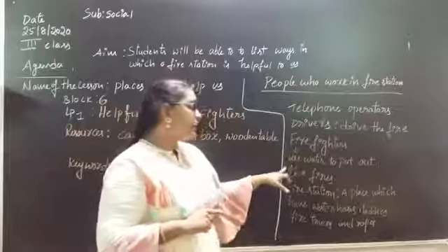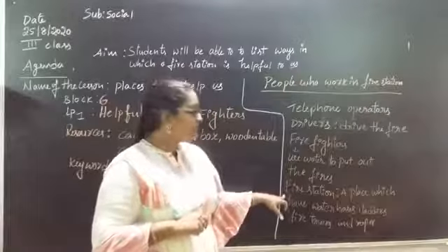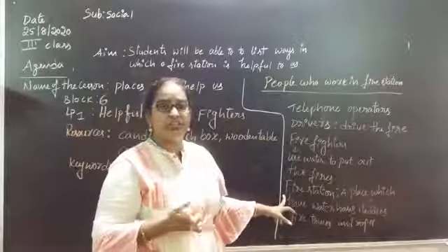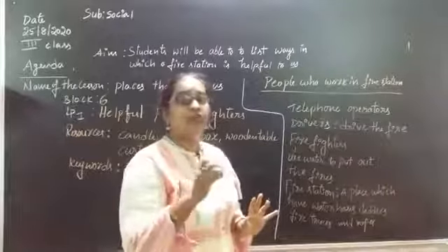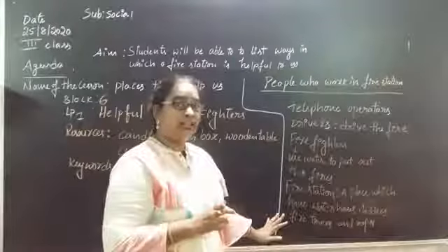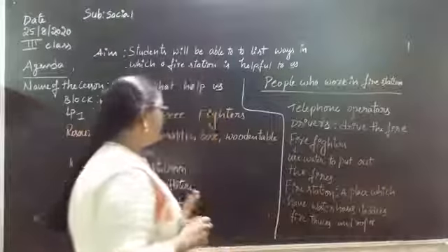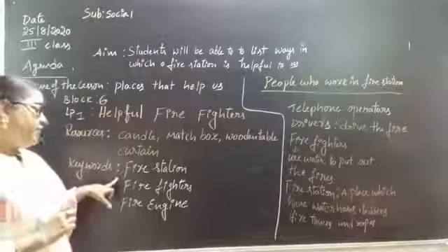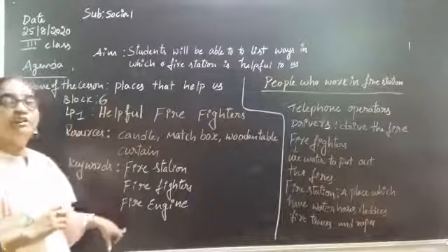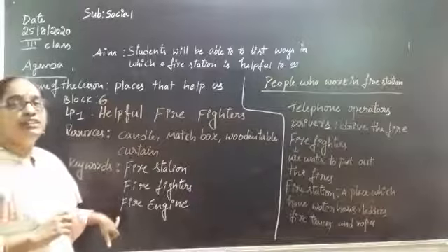And what is a fire station? A place where we have a fire engine, where all the fire things will be there in that fire engine, right? After that, what are the new words we learned in this lesson? Fire station, firefighters, fire engine. These are the new words in our lesson today.